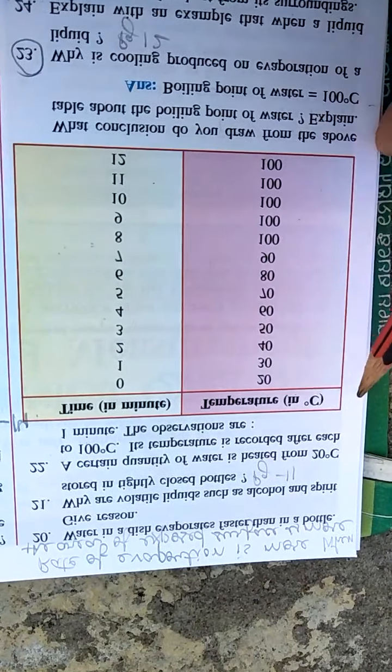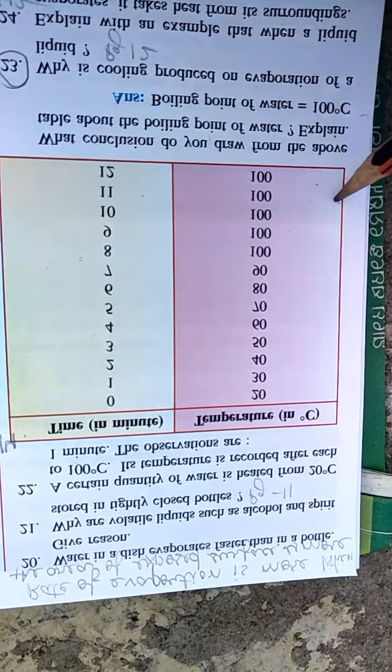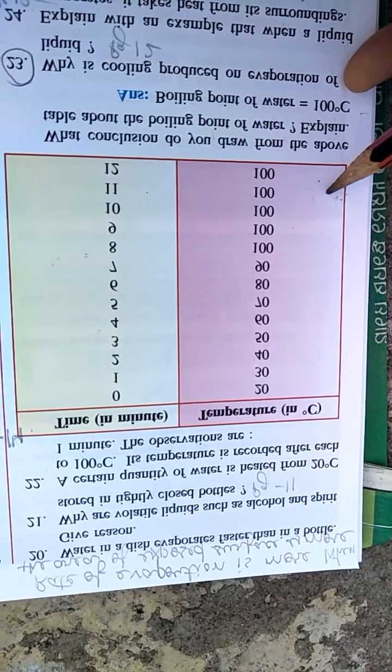Next question, they have given you again some observation and they have told you to write what you think about the boiling point. So the boiling point of water is 100 degrees Celsius.